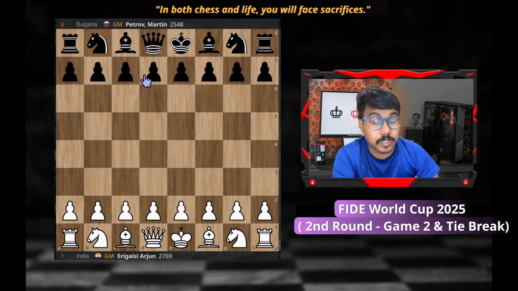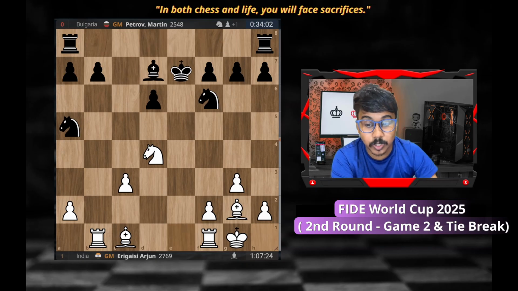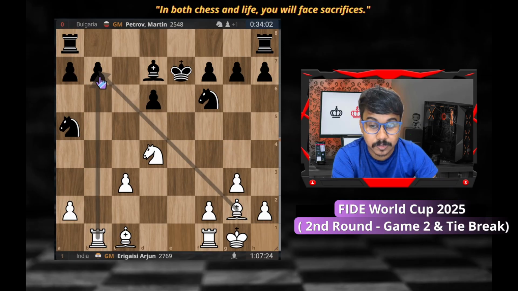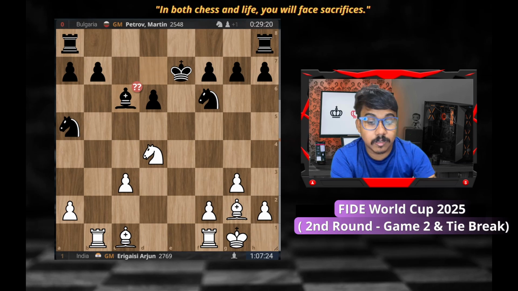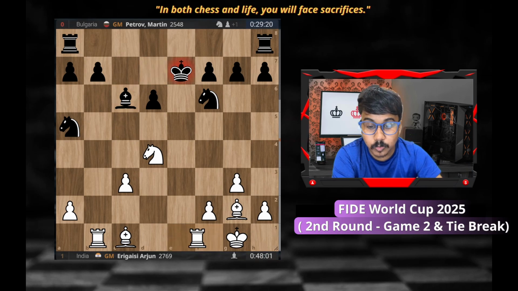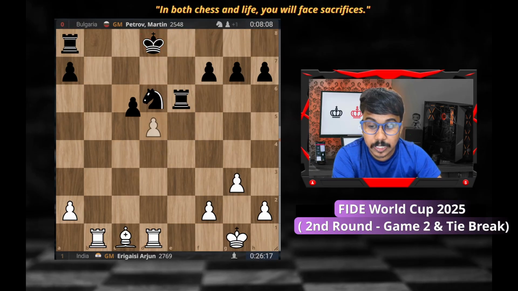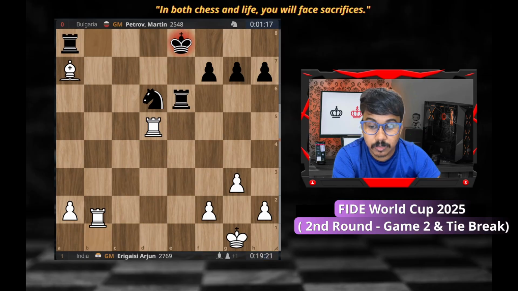And Arjun on the second board made a clean sweep. He won in the first round also, in round 2 game 1. In the second round also he won with the white pieces. So in this equal, pretty dull position, we can see 3 pawns, 5 pawns and 6 pawns, whereas white has slightly more active pieces. And at this moment black played a blunder, bishop to c6, and from here Arjun capitalized on the game with rook e1 check, king d8, knight takes bishop c6, and later on he went on to win the game with an extra pawn on the a file.